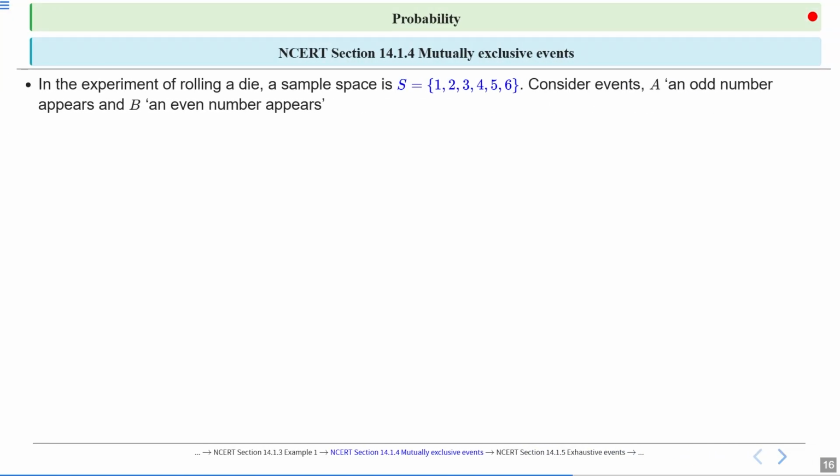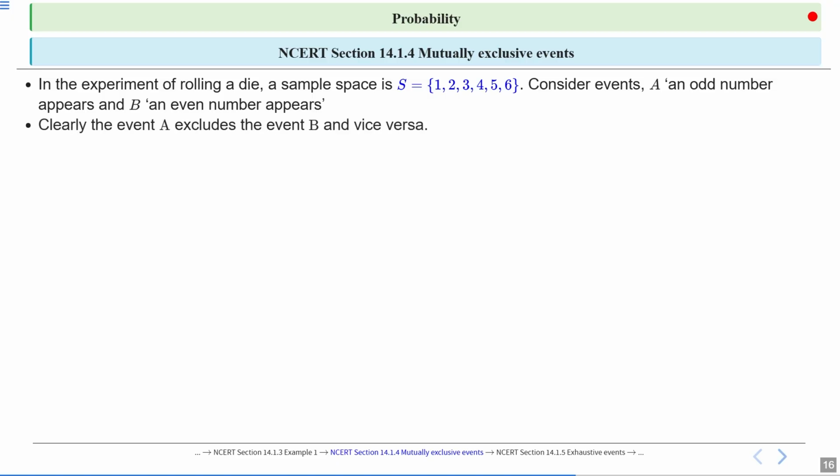So now we will discuss mutually exclusive events. What is the definition of mutually exclusive events? In the experiment of rolling a die, the sample space is S equal to the set {1, 2, 3, 4, 5, 6}. Consider the events A, an odd number appears, and B, an even number appears.